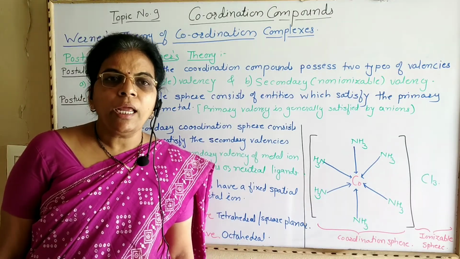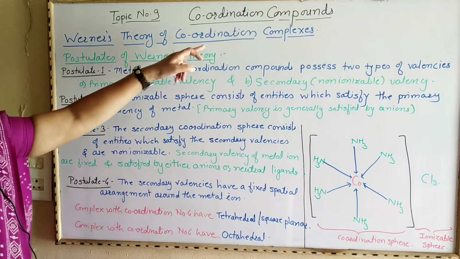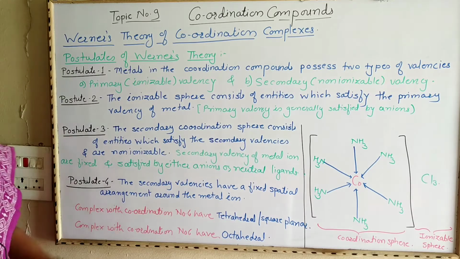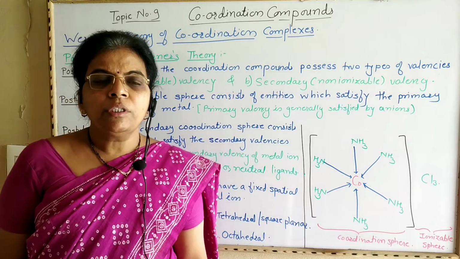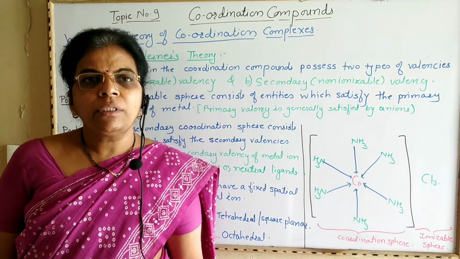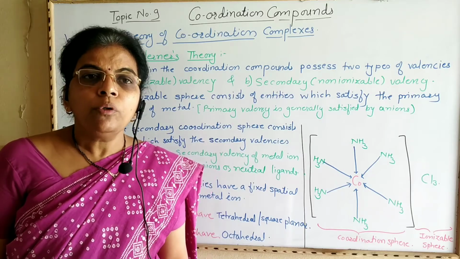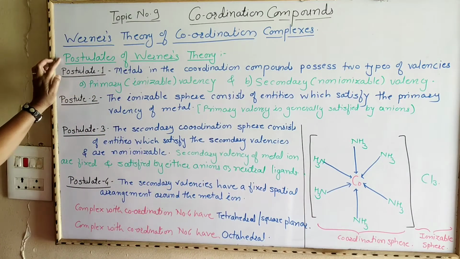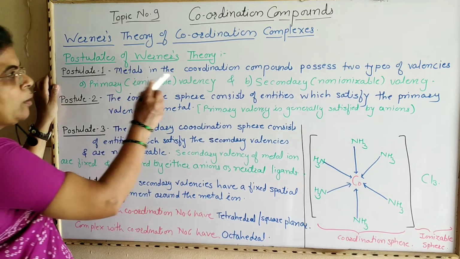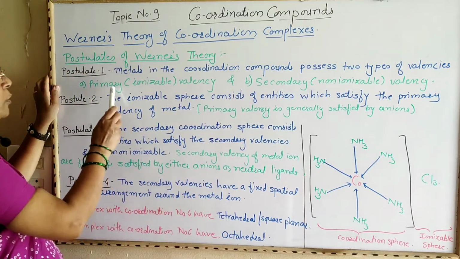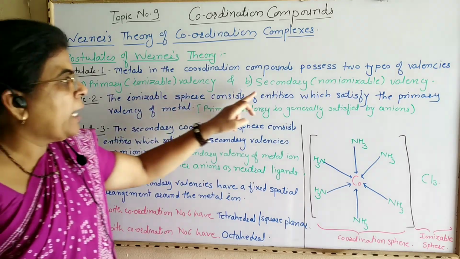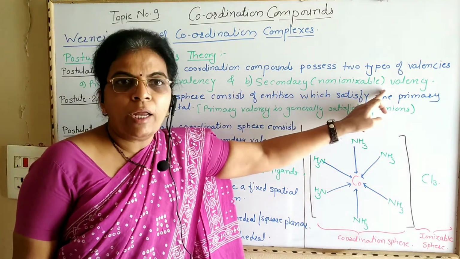Now we are going to see the next point, Werner's theory of coordination compounds or coordination complexes. Werner is the first scientist who studied coordination compounds, and after studying them he put forth some postulates. We are going to see the postulates of Werner's theory. First postulate: metals in a coordination compound possess two types of valencies. First is primary valency or ionizable valency, and second is secondary or non-ionizable valency.